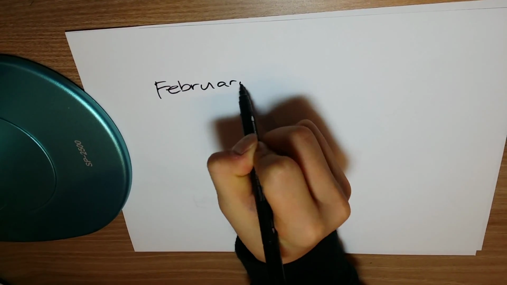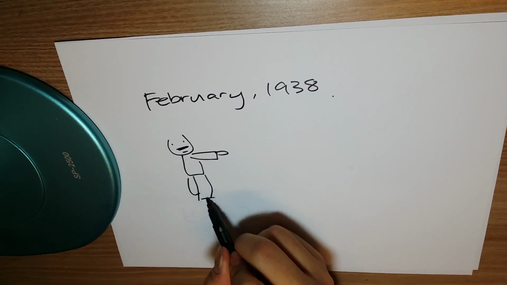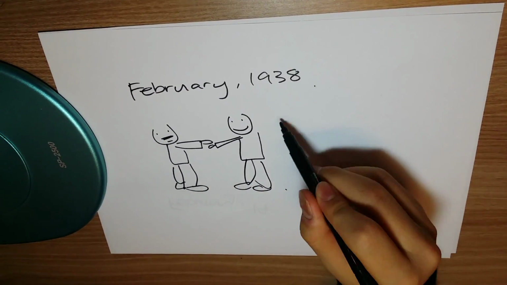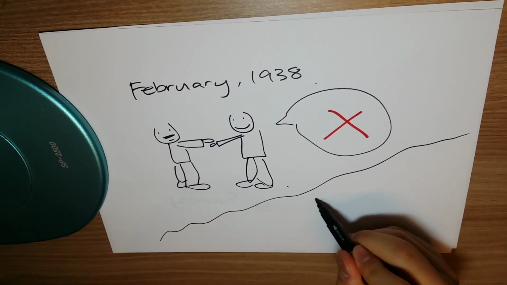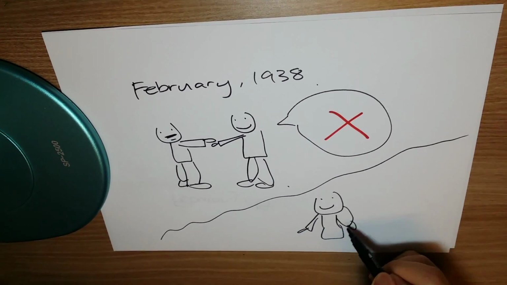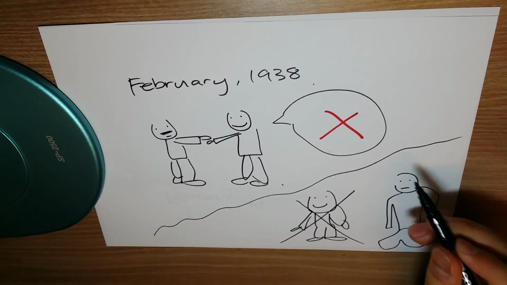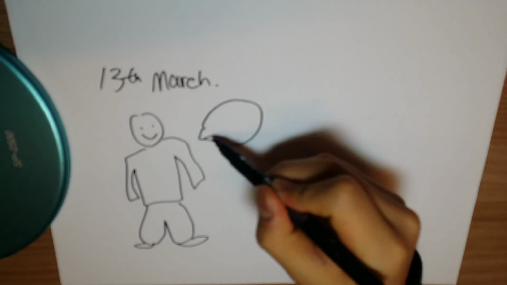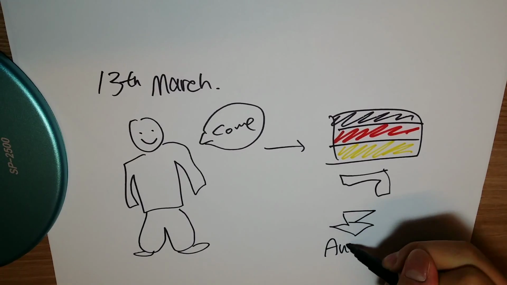In February 1938, Hitler invited Kurt von Schuschnigg, the Austrian Chancellor, to meet him at Berchtesgaden. Hitler demanded concessions for the Austrian Nazi Party. Schuschnigg refused, and after resigning, was replaced by Arthur Seyss-Inquart, the leader of the Austrian Nazi Party. On the 13th of March, Seyss-Inquart invited the German army to occupy Austria and proclaimed union with Germany.